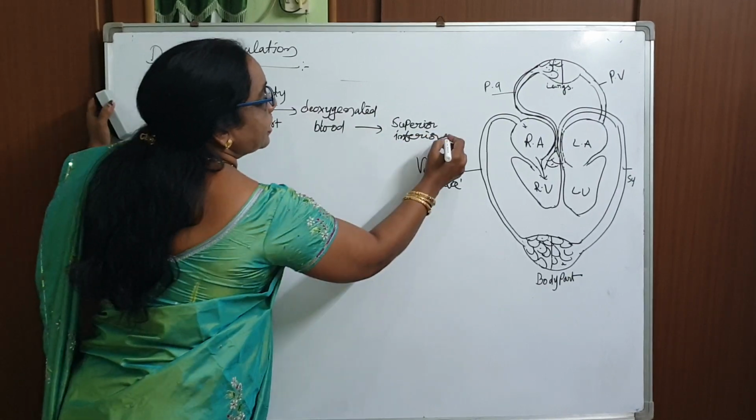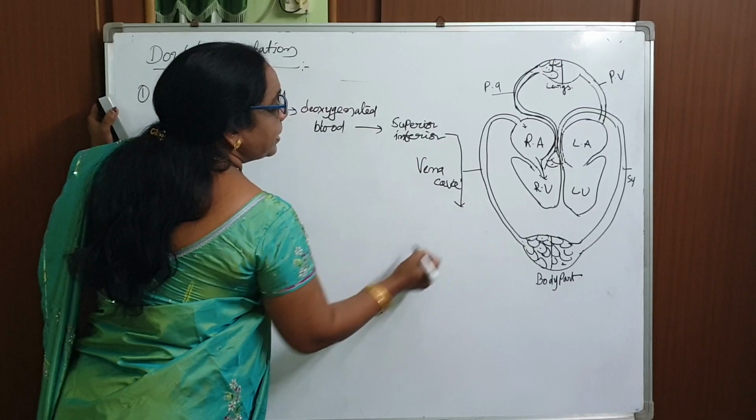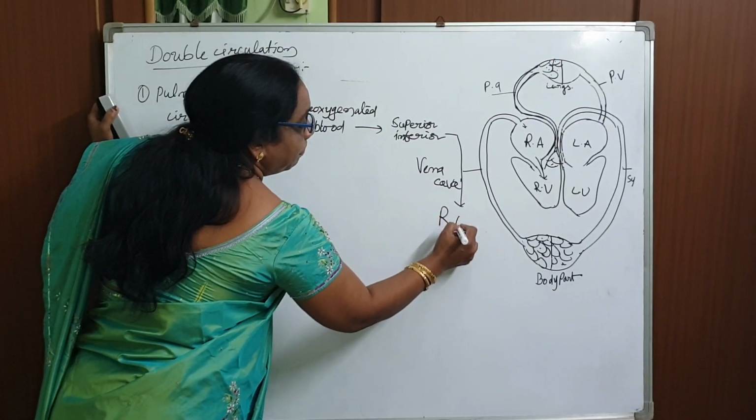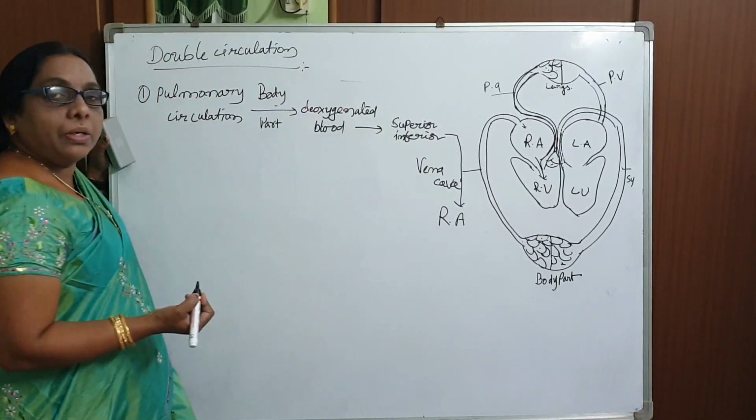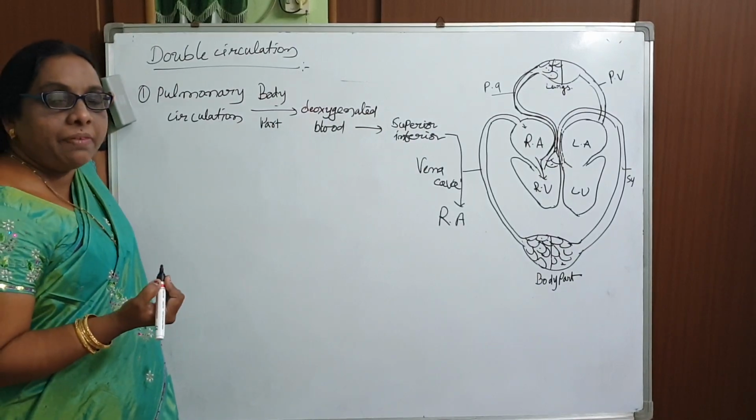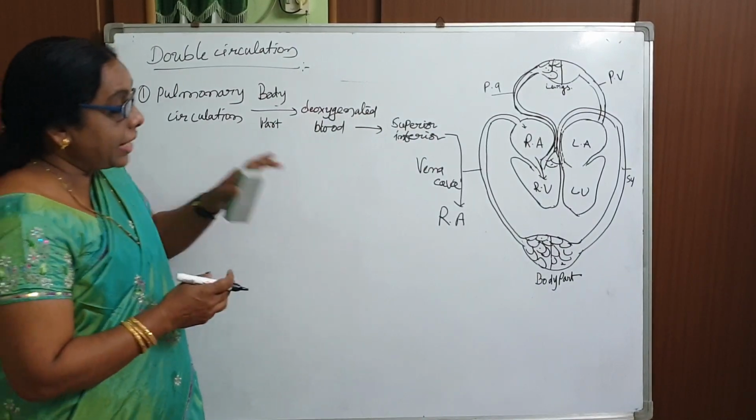The superior and inferior vena cavas open into the right auricle.